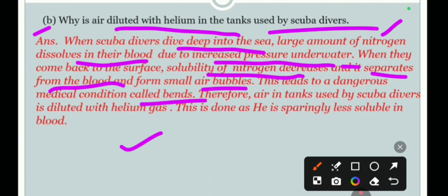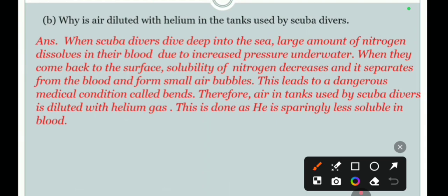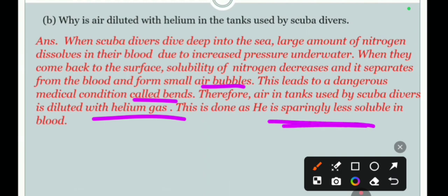It separates from the blood and forms small air bubbles, and this disease is called bends. When you come up, it results in the formation of air bubbles in our blood, and that disease is called bends. Therefore air in the tanks used by scuba divers is diluted with helium gas, because it is very less soluble. It will not affect the blood pressure. So they can ask, why is it diluted with helium but not with nitrogen.